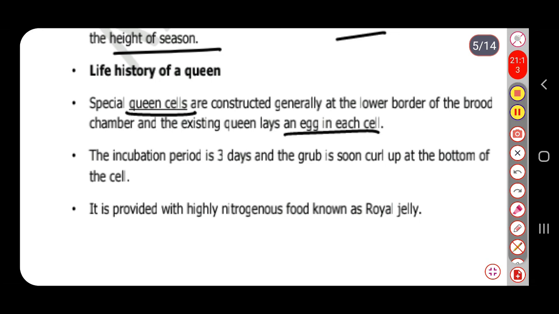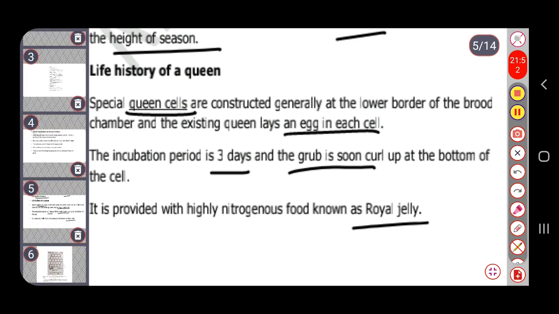The incubation period is 3 days. So the incubation period for those eggs is about 3 days, and after that the grub will soon curl up at the bottom of the cell. After the incubation the grub comes out from the egg, and at this stage it is provided with highly nitrogenous food that is called royal jelly. So whatever grub comes out from the egg will be fed with royal jelly.